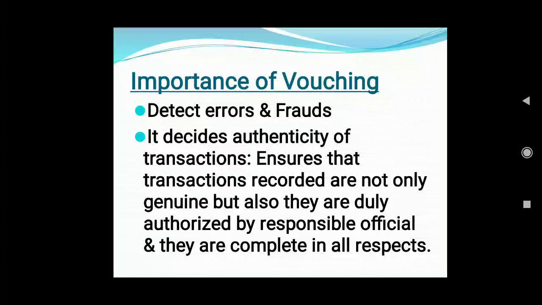Students, we'll continue our class on importance of vouching. So the next importance is to detect errors and frauds. Vouching enables the auditor to detect the existence of frauds and errors in time. If there are any errors, they can be rectified, whereas frauds can be found out. Suppose there is any manipulation in the books of accounts, at that time it can be detected while vouching. Thus it helps to detect the errors and frauds.